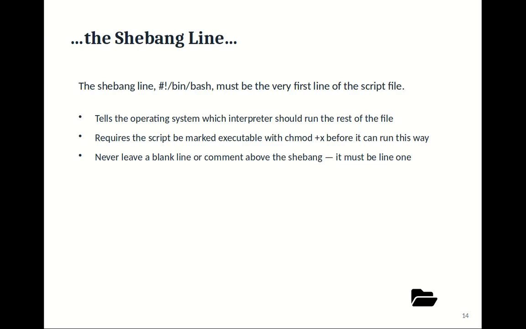The shebang line. The shebang line, hash exclamation sign with bash, must be the very first line of the script file. It tells the operating system which interpreter should run the rest of the file. It requires the script be marked executable with chmod plus x before it can run this way. Never leave a blank line or comment above the shebang. It must be line 1.